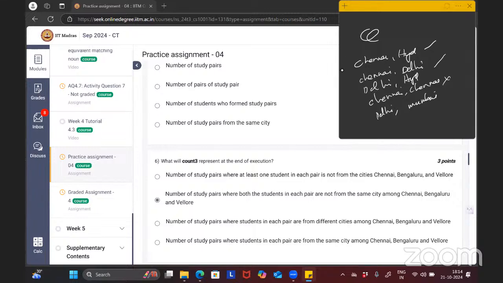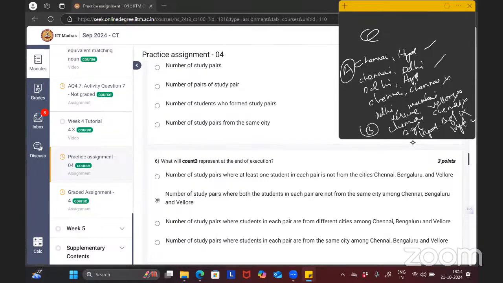Option B is the number of study pairs where both the students in each pair are not from the same city. Here it should not be like Chennai, Chennai. Or Bangalore, Bangalore, this should not be there. This is not allowed. Or it can be Hyderabad, Hyderabad, or Delhi, Delhi. This is allowed. Only not from Chennai, Chennai, not from Bangalore, Bangalore, not from Vellore, Vellore.